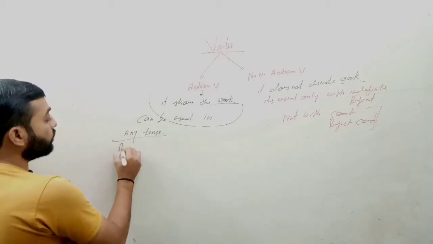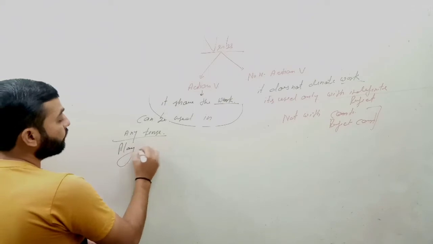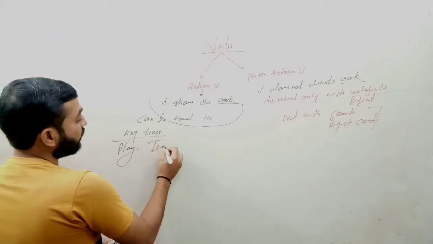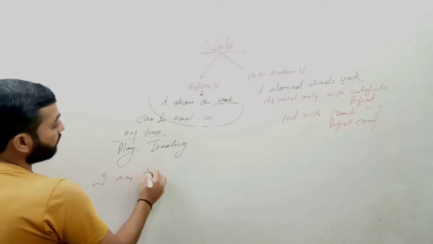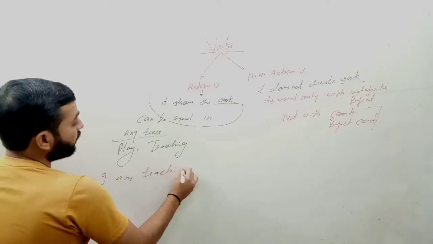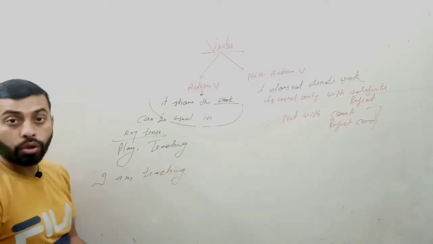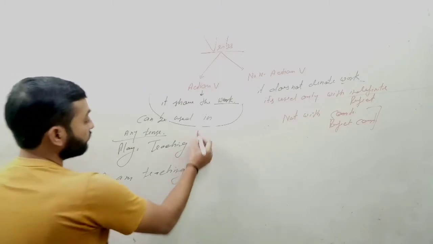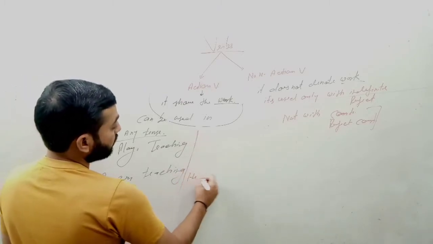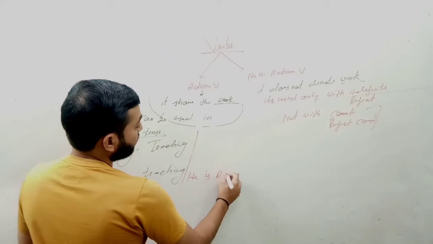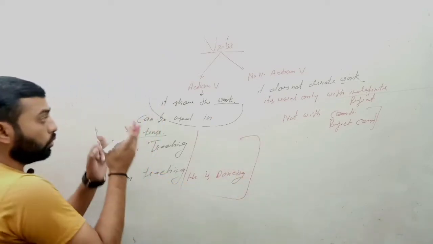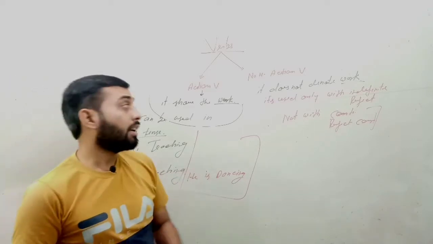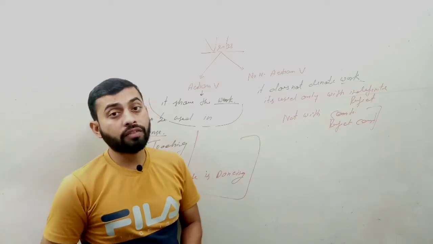For example, like you know very well, play, teach. If I teach, I can say I teach. If I am teaching, I can say I am teaching. It is showing the work. It is showing that work is happening, work is going on. For example, you say he is dancing, so it is also telling work is going on. Simple. These verbs we know very well, but here we will talk about the non-action verbs.